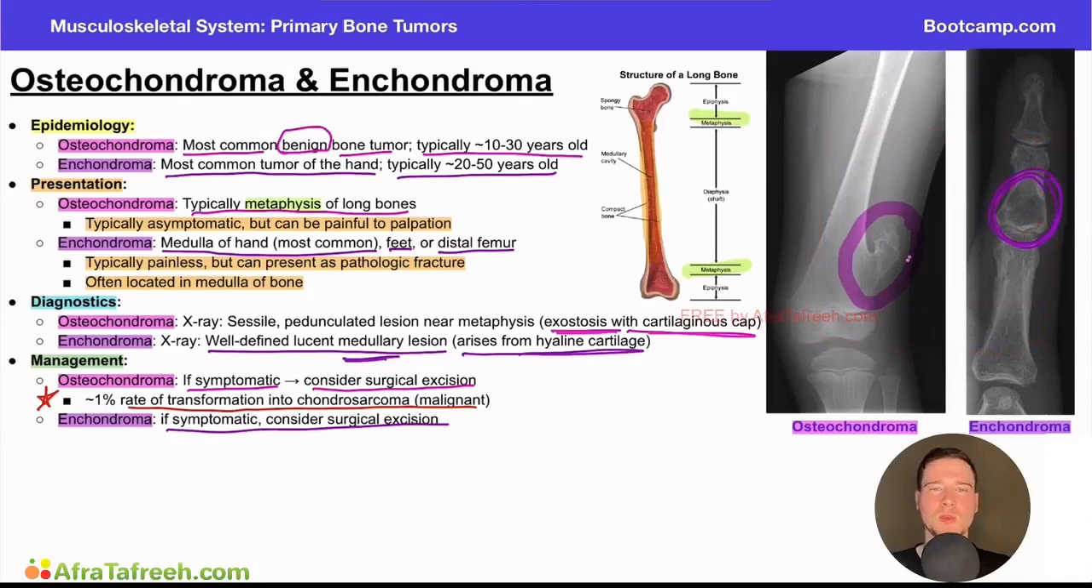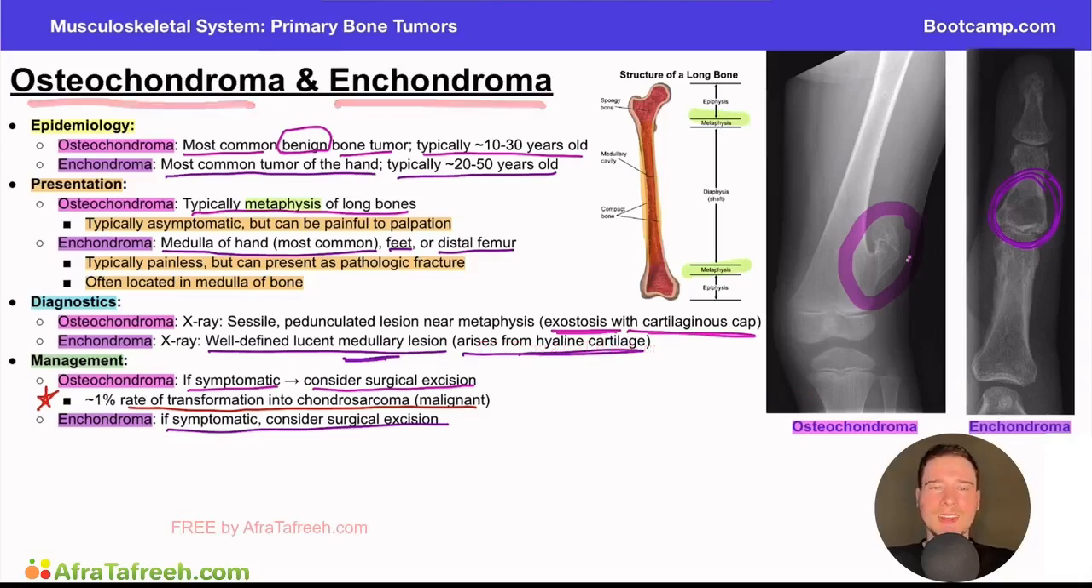So the radiograph, the x-ray, is going to be the fastest thing, the best imaging modality to begin working up this patient and potentially make a diagnosis of a primary bone tumor. So just a quick recap for this video. To start this chapter off, we're talking about primary bone tumors. Again, primary meaning it originated at the bone. We're talking about osteochondroma and enchondroma.